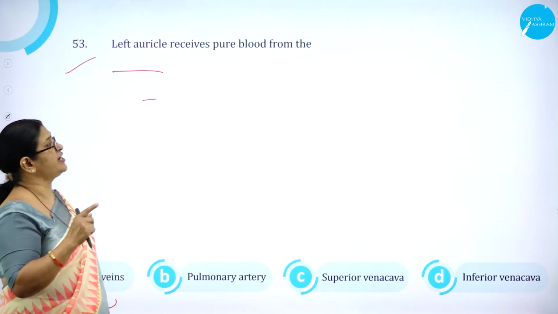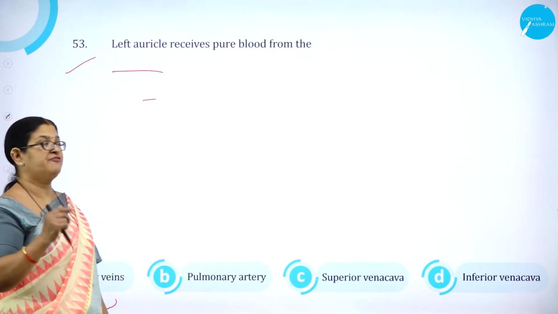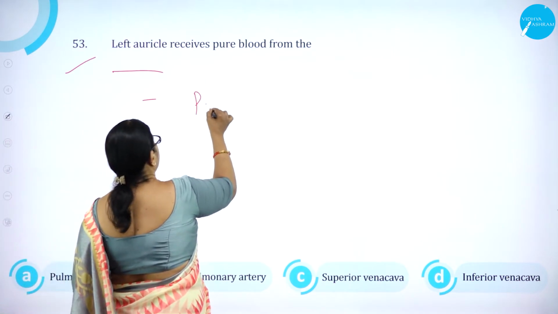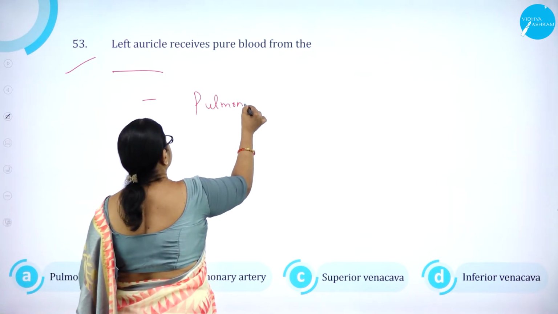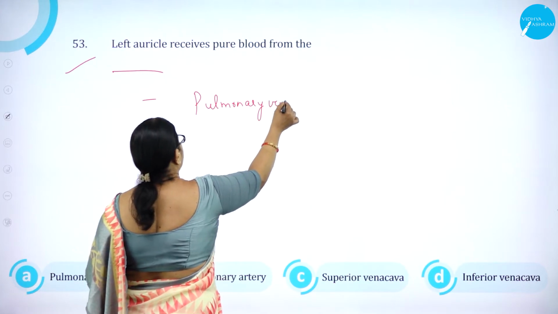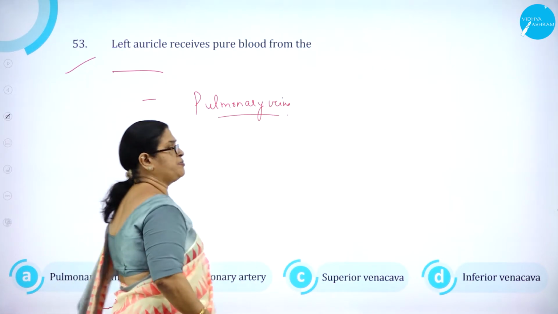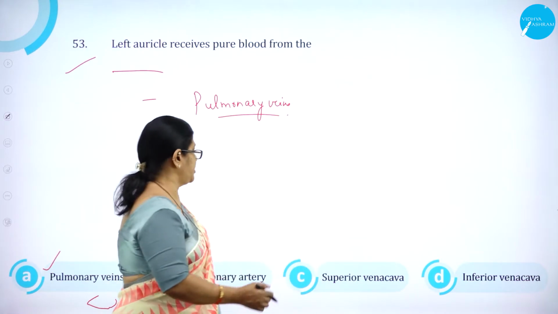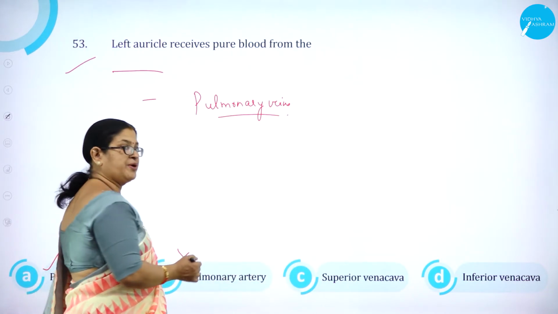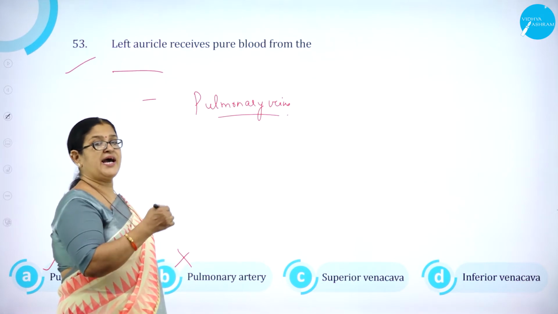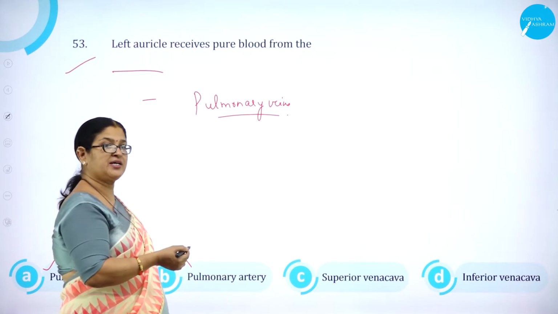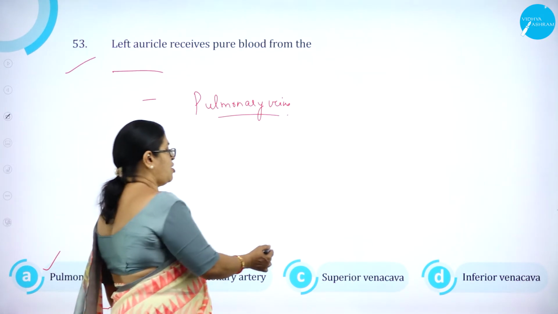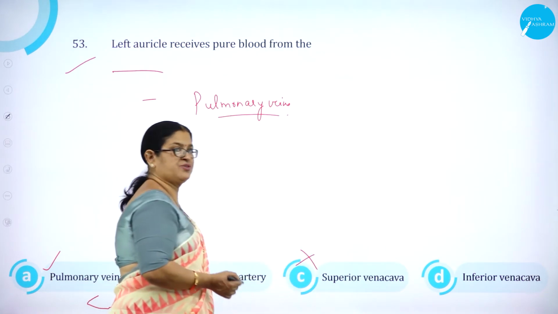So left auricle receives pure blood from the pulmonary veins. So option A, pulmonary vein is correct. Option B, pulmonary artery is wrong because impure blood is carried from the pulmonary artery to the lungs for purification. Option C, superior vena cava is wrong.